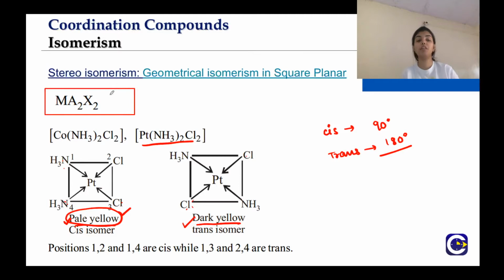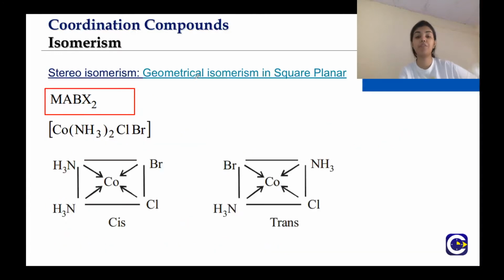Now, this MA2X2 type of complex shows two types of isomers, that is cis and trans geometrical isomers. Now is the MABX2. Here A and B are monodentate ligands and X is a monodentate ligand too. We can have an example like this, cobalt (NH3)2ClBr.